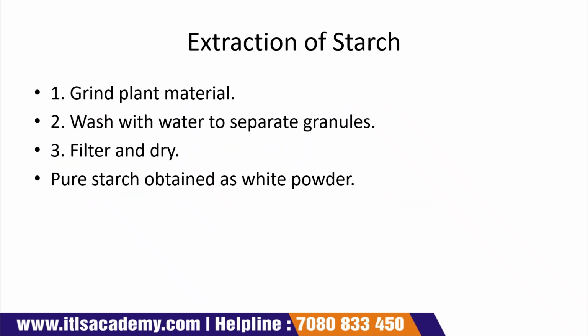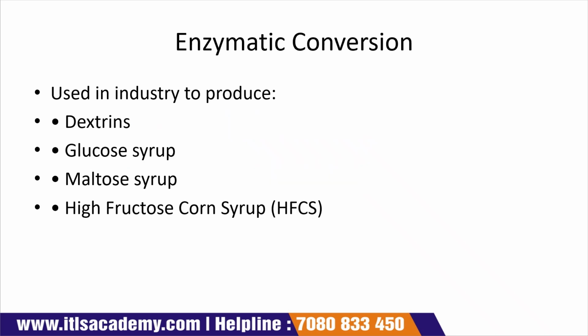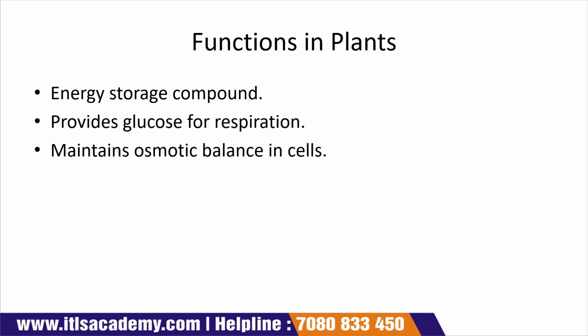Extraction of starch: grind the plant material, then wash it with water so that the granules can be separated, then filter and dry. Pure starch is obtained as a white powder. Enzymatic conversion is used in industry to produce dextrin, glucose syrup, maltose syrup, and high fructose corn syrup.